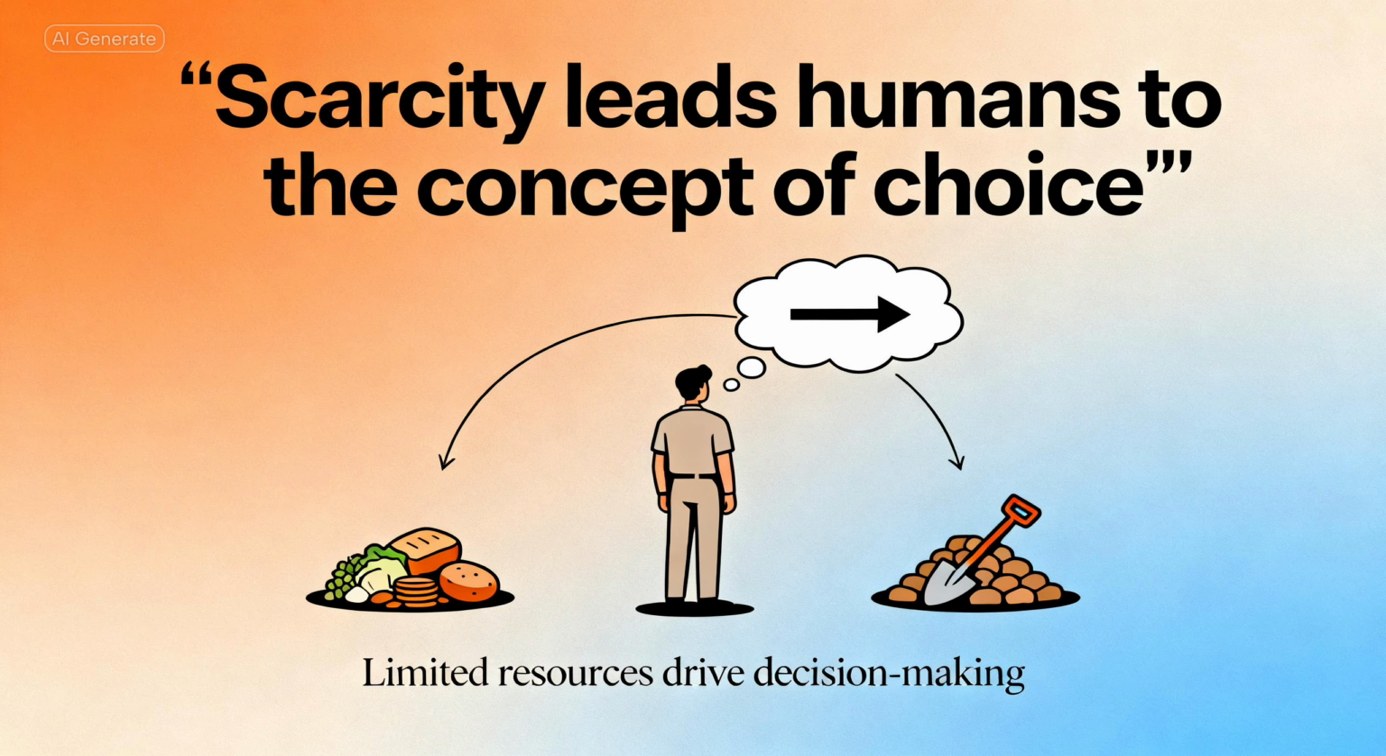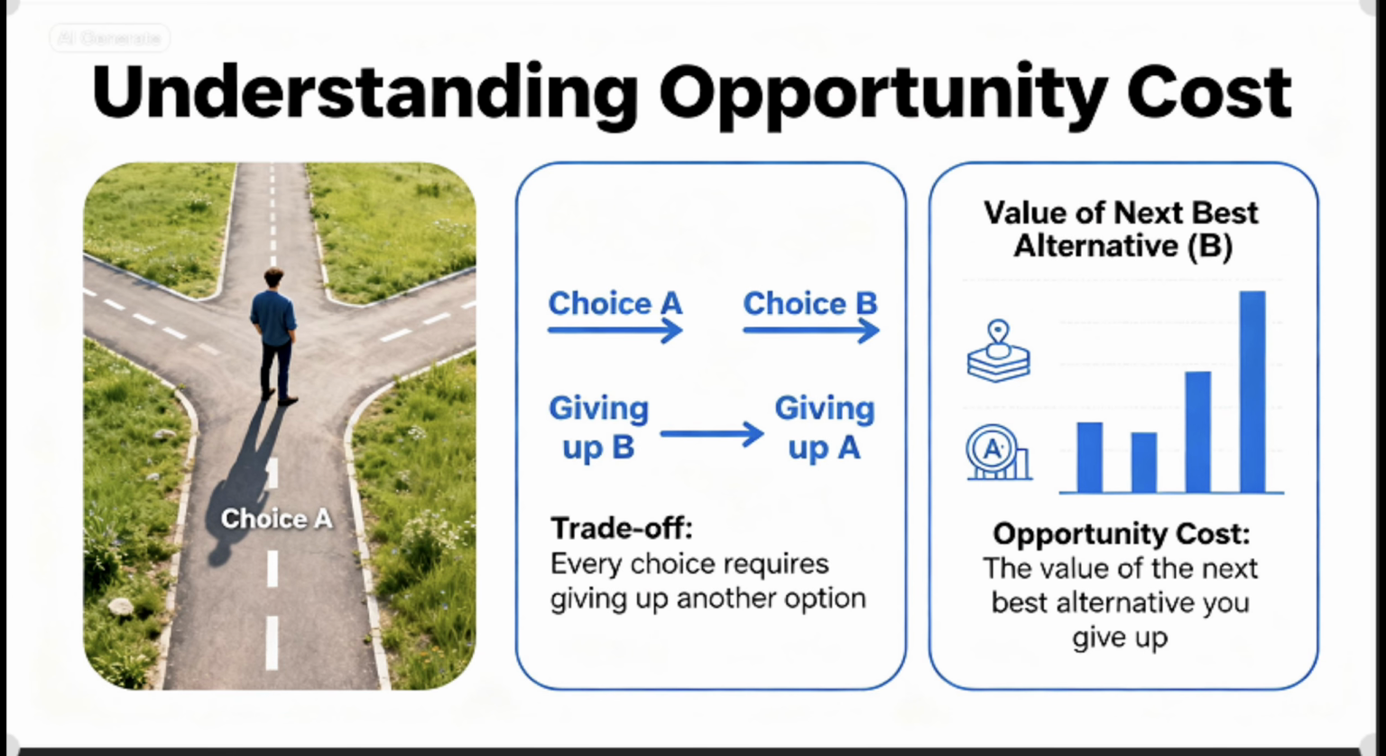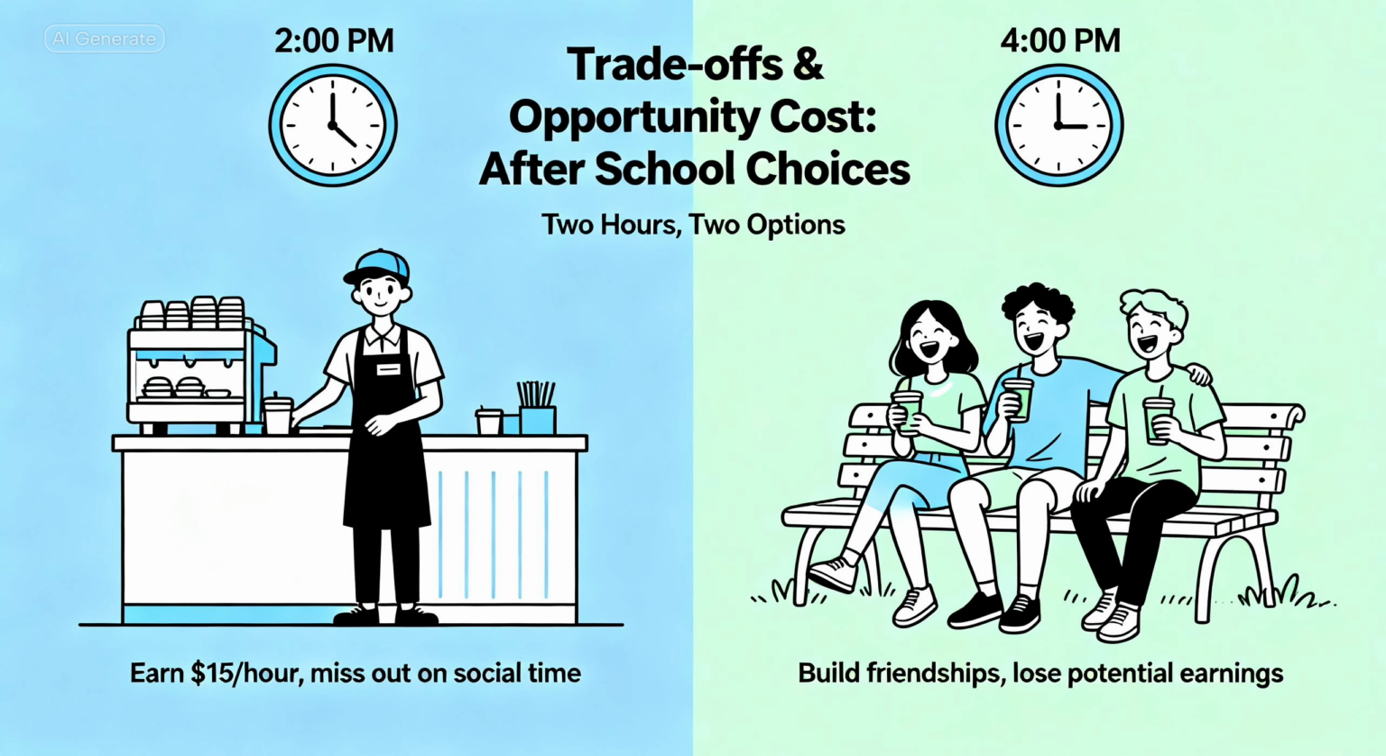Every time we make a decision, whether to buy a new phone, study for a test, or go out with friends, we're deciding how to use our limited resources. But every choice comes with a trade-off. When we choose one thing, we give up something else. The opportunity cost is the value of the next best alternative that you give up when making a choice.